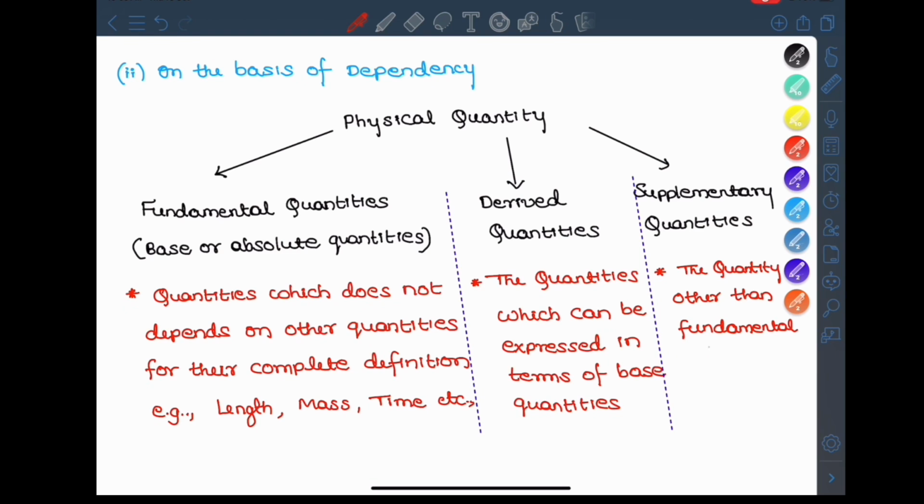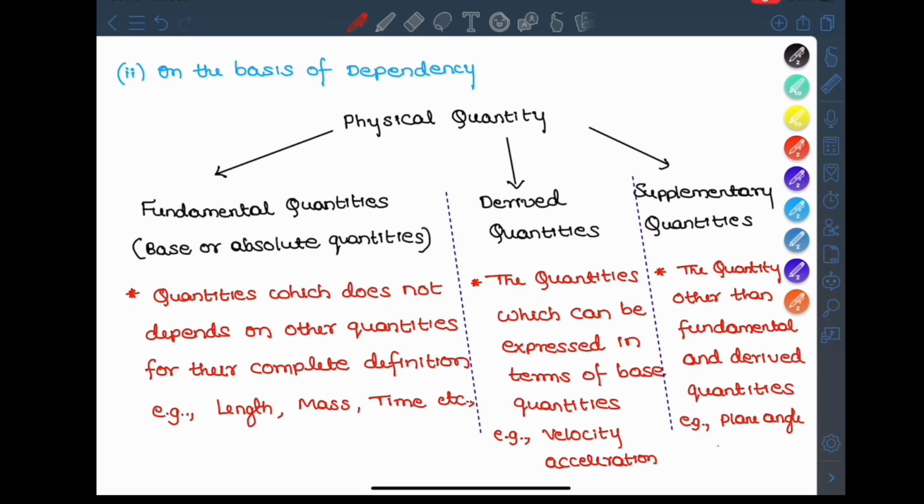The next thing is supplementary quantities. They are neither fundamental nor derived quantities. Such things are called supplementary quantities. Plane angle and solid angle are the supplementary quantities. So these are the classification of the physical quantity.